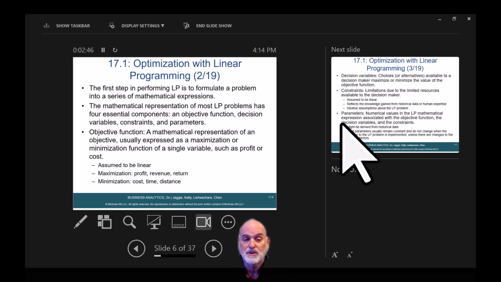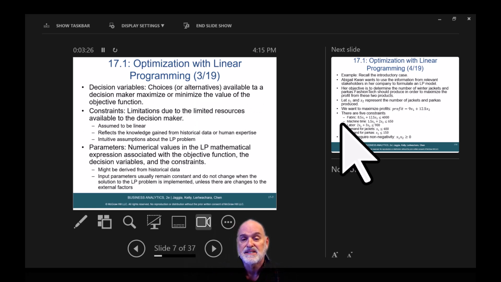It's also widely used. The first step in performing LP is to formulate a problem into a series of mathematical expressions. The mathematical representation of most LP problems has four essential components: an objective function, decision variables, constraints, and parameters. Objective function: a mathematical representation of an objective, usually expressed as a maximization or minimization function of a single variable, such as profit or cost. Assumed to be linear. Maximization is profit, revenue, return. Minimization is cost, time, distance.